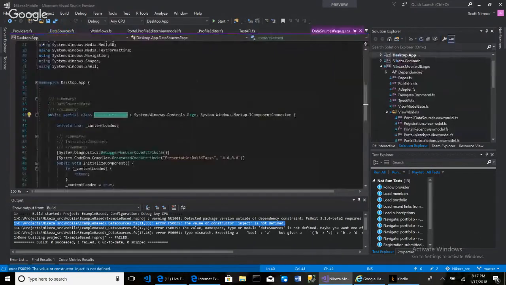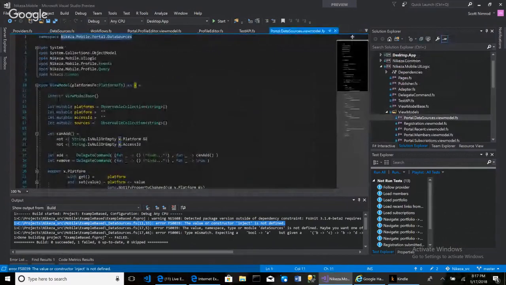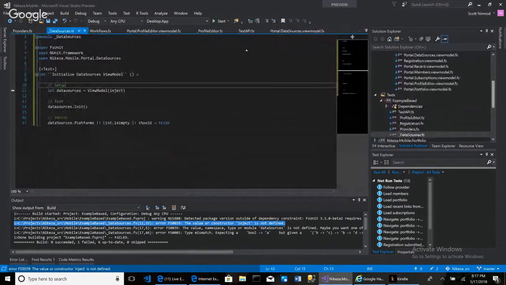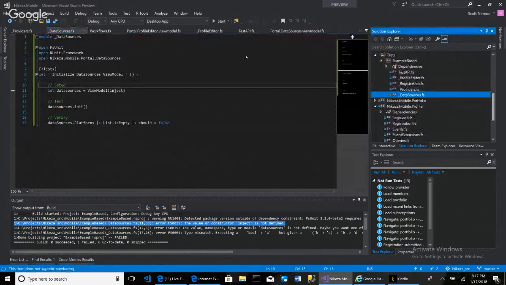Well, it says that in our view model, our data sources only takes a platforms function. That's all you take, just a platforms function? Okay. So if I go back to my test, our test should have a test API somewhere in here, which is this right here.